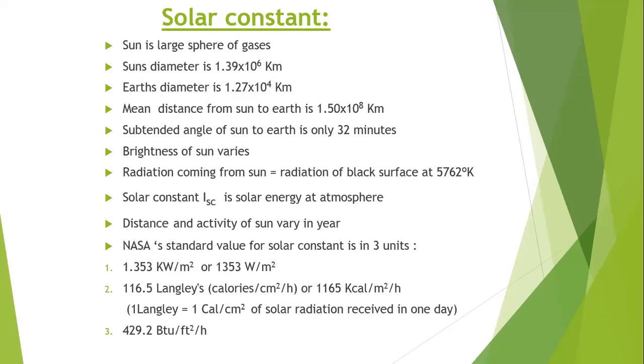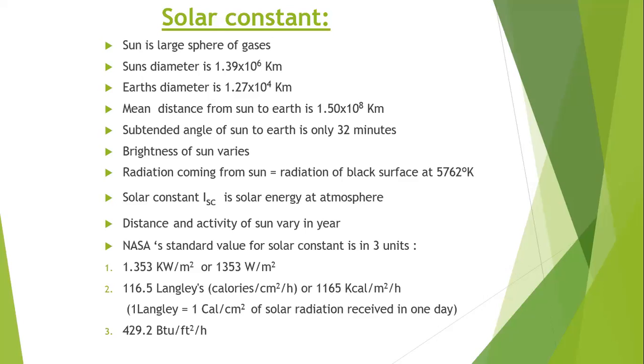But in calculations, we can take the brightness of the sun as almost constant. For simple calculations, we take the brightness of the sun as equal. So as we see the sun from the earth, the radiation coming from the sun is equal to the radiation coming from a black surface.